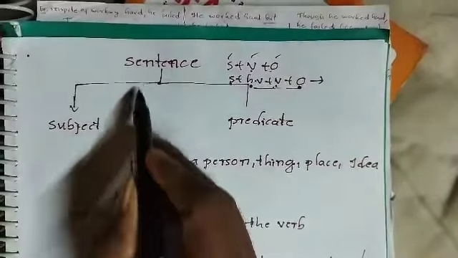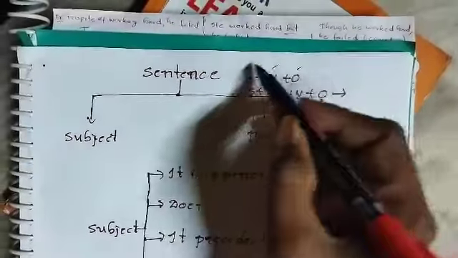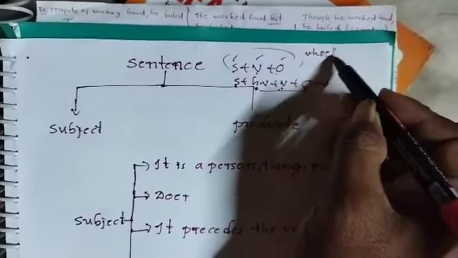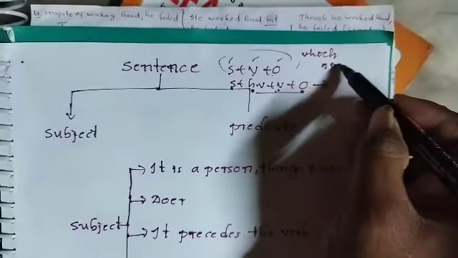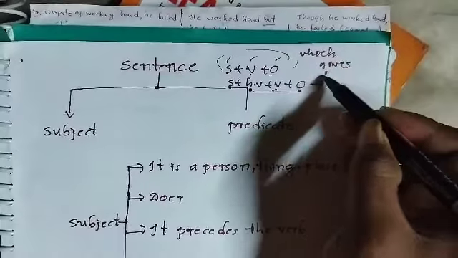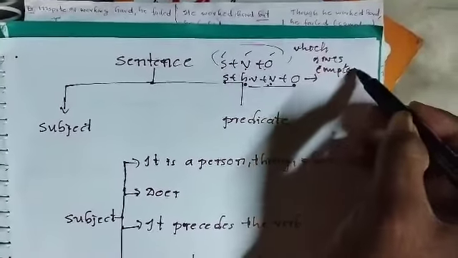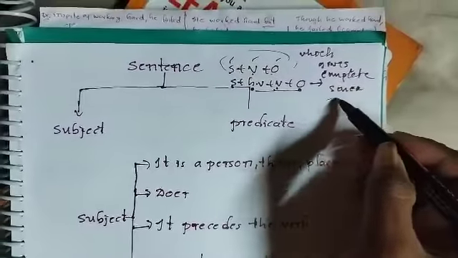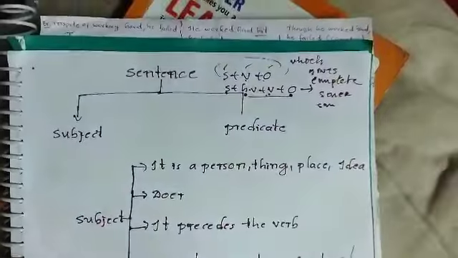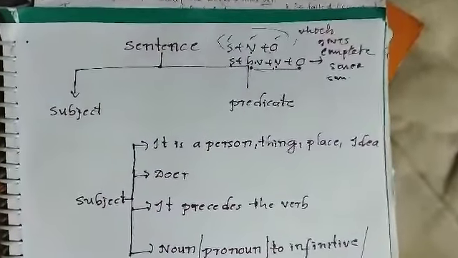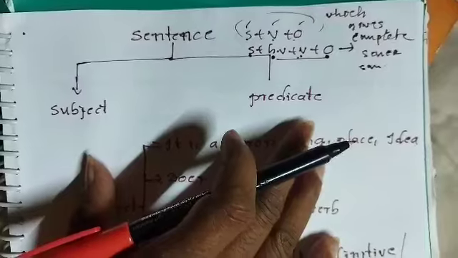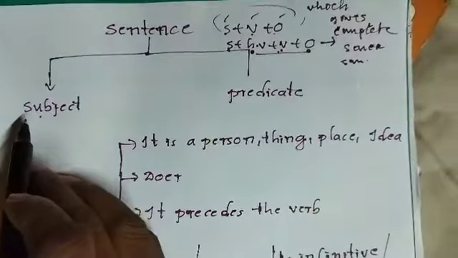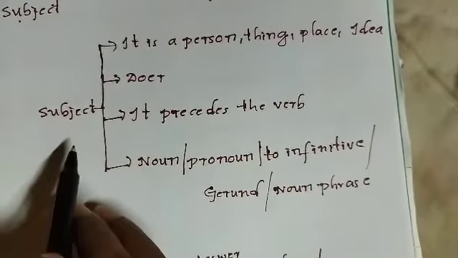A sentence is a group of words which gives complete sense. It is called a sentence. In a sentence, mainly we divide into two parts, subject and predicate. So in a sentence, first, what is the subject?